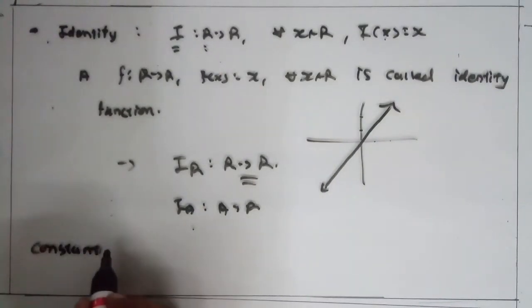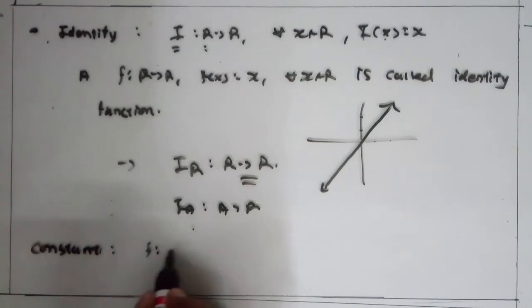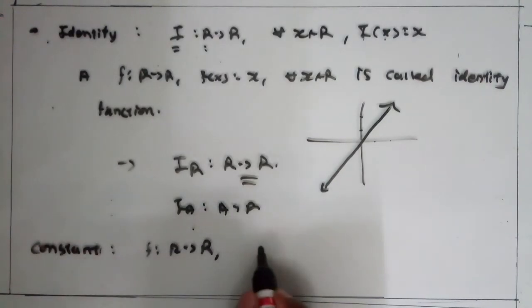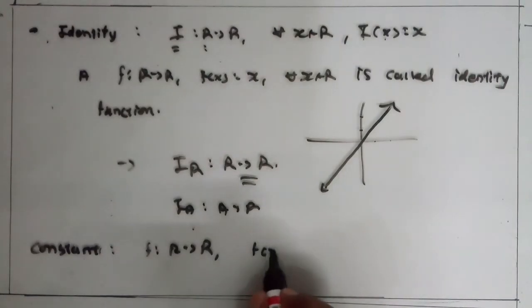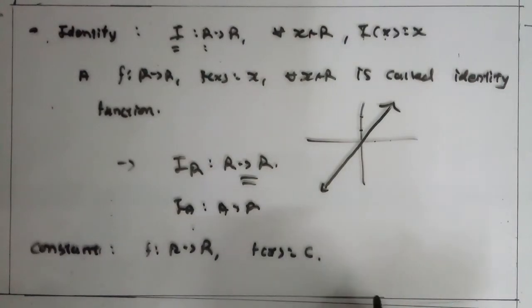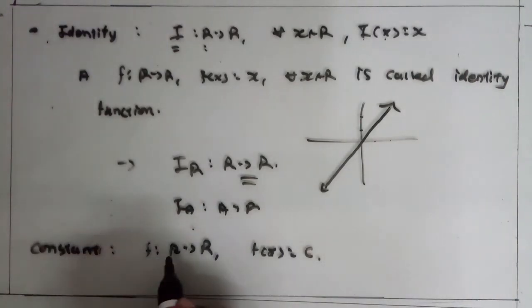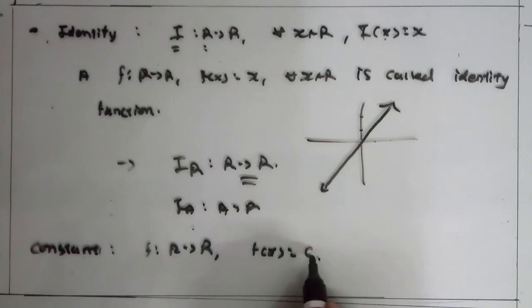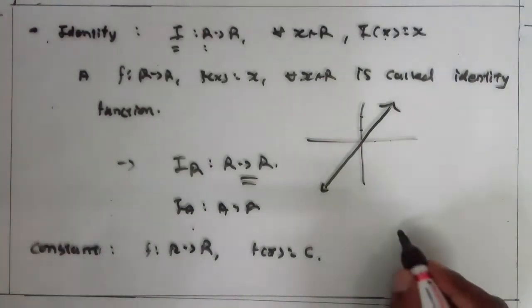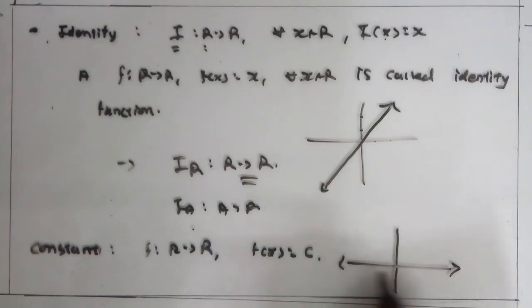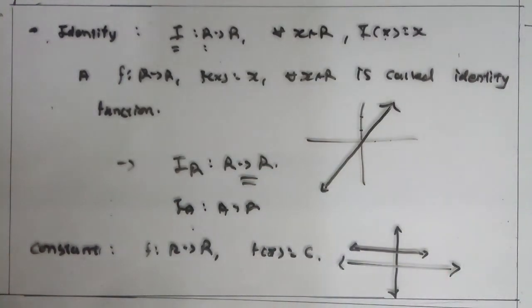Now, constant function. A function f from R to R, f(x) is equal to c, where c is a constant, is called a constant function. For every x belonging to R, if the image of x under this function is equal to a constant, then this function is said to be a constant function. And remember what type of graph we get for a constant function: it is parallel to the x-axis. Clear?